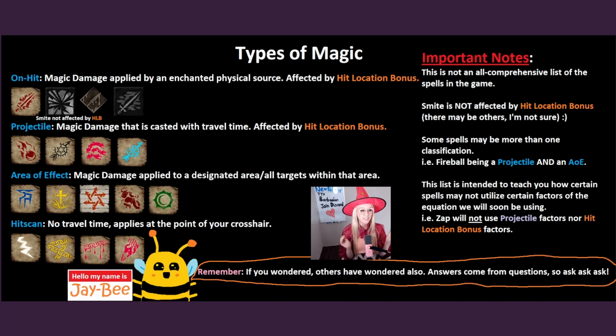Projectiles. Magic damage that is cast with travel time. This is affected by hit location bonus as well. Area of effect is magic damage applied to a designated area and all targets within that area. So as long as you are in range of that spell, you will be taking damage. Hit scan is fun because it has no travel time and it applies at the point of your crosshair. So if you're able to click them, you're able to hit them. Additionally, hit scan is not affected by hit location bonus. So it doesn't matter where on the body you hit them, as long as you click them, they will be damaged. I would like to note that this is not an all-comprehensive list of the spells in the game. Some spells may be more than one classification, for example, Fireball being a projectile and an AoE.